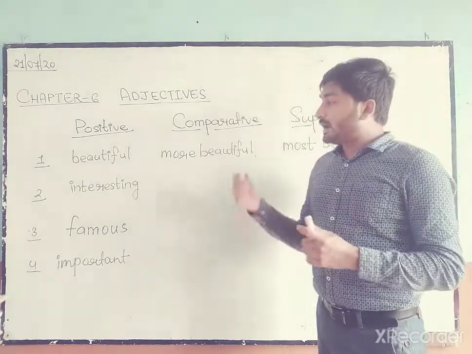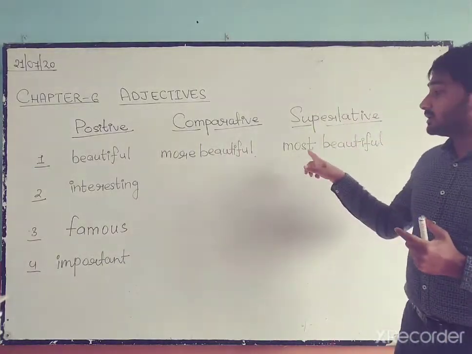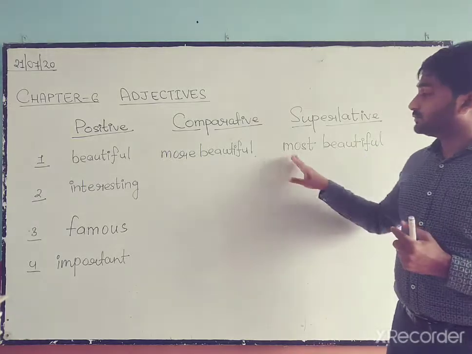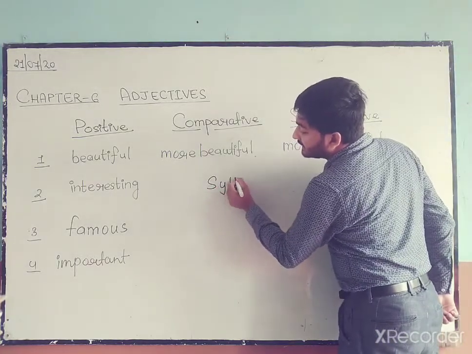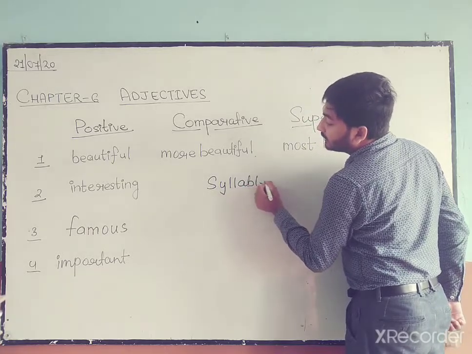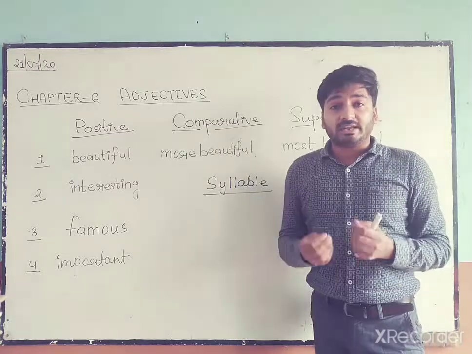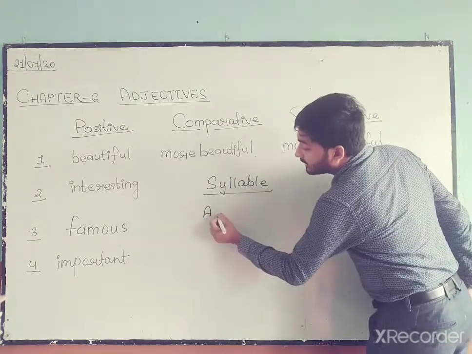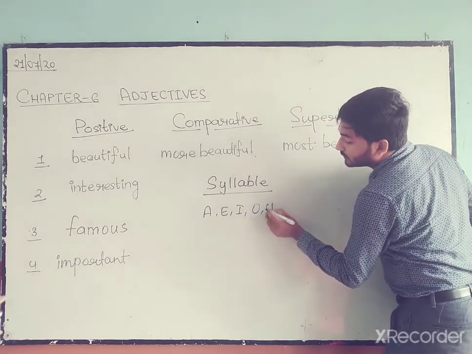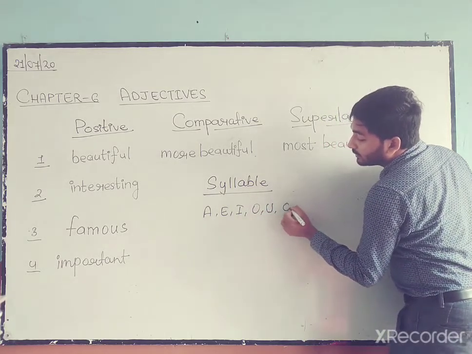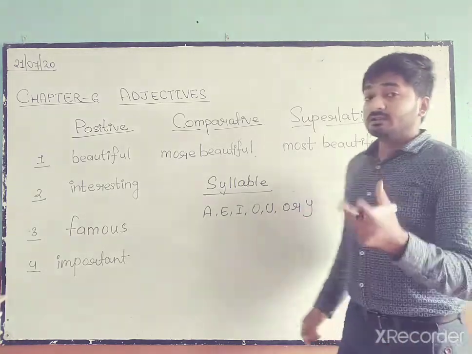Okay. So there is one rule to learn, where we have to use -er or -est, and with which adjective we have to use more or most. We must learn how to read a syllable. Okay, what is a syllable? Syllables are sounds of the vowels A, E, I, O, U. Sometimes we read Y with the vowel sound.